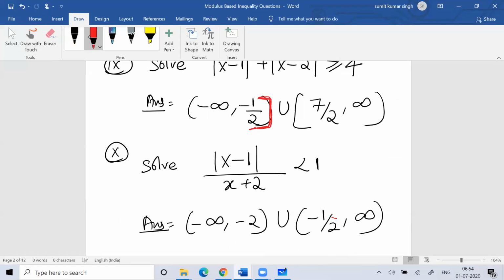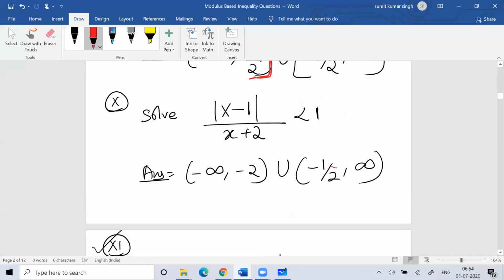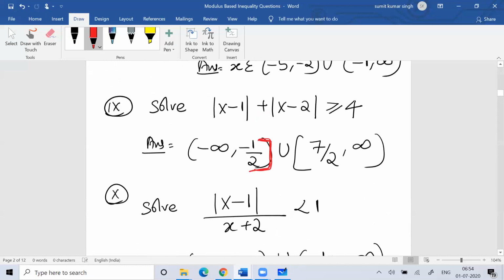Question number 10 is again easy. You can bring 1 to the left hand side, and then you can solve it. I think I have done a question like this before.